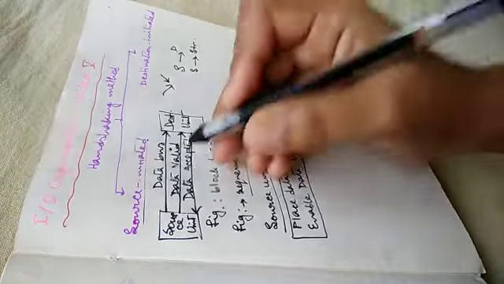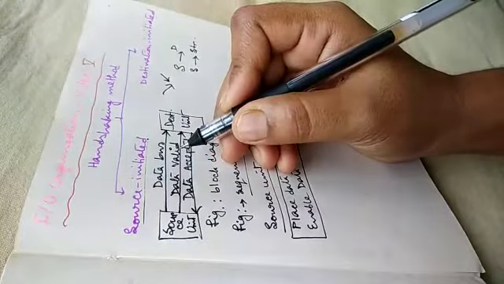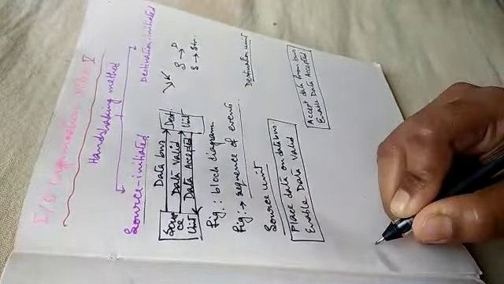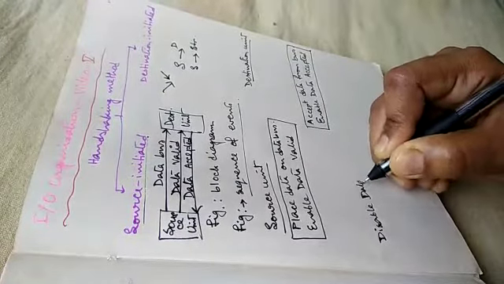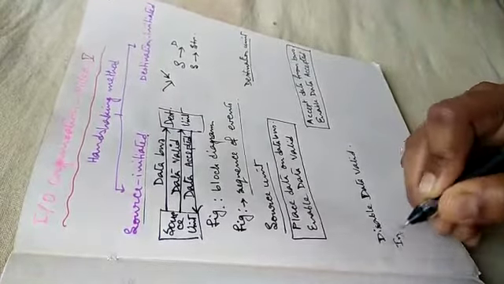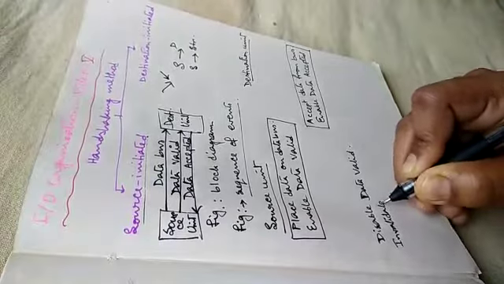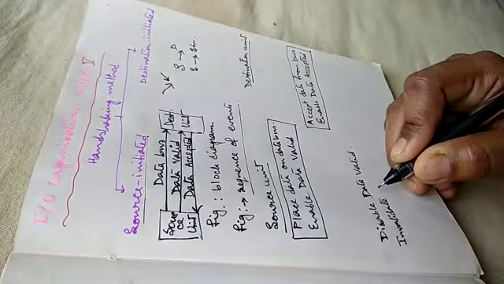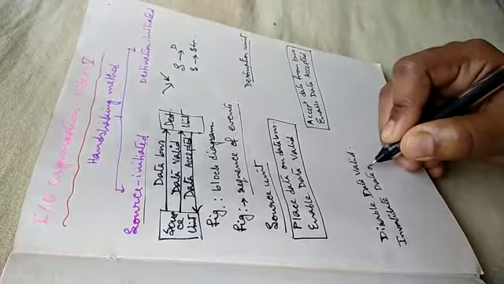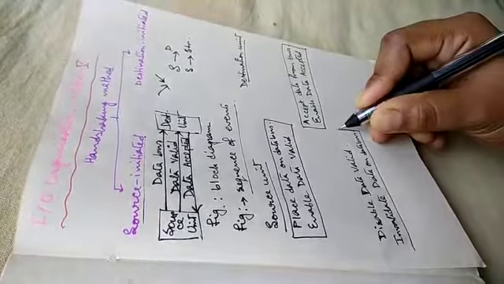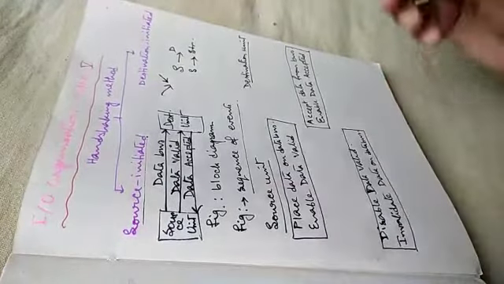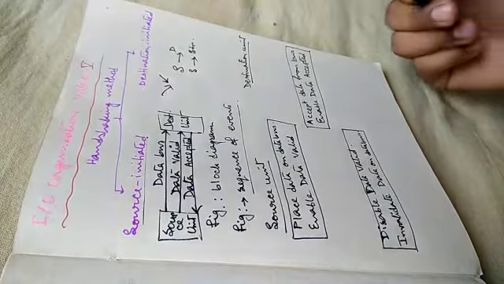So source unit will disable the data valid as well as it will invalidate data from data bus. And now it is destination unit's turn. What does he have to do?